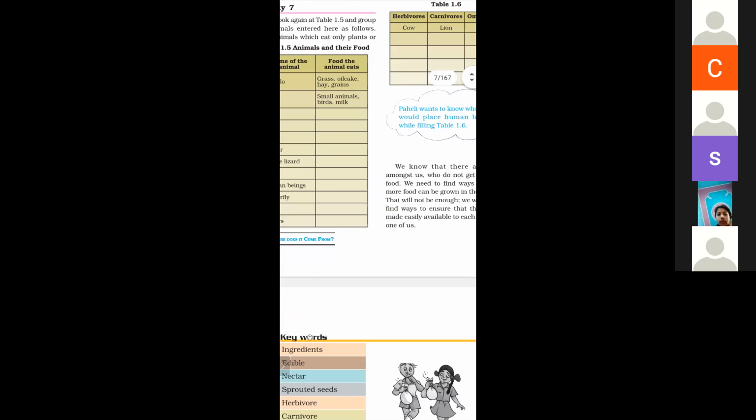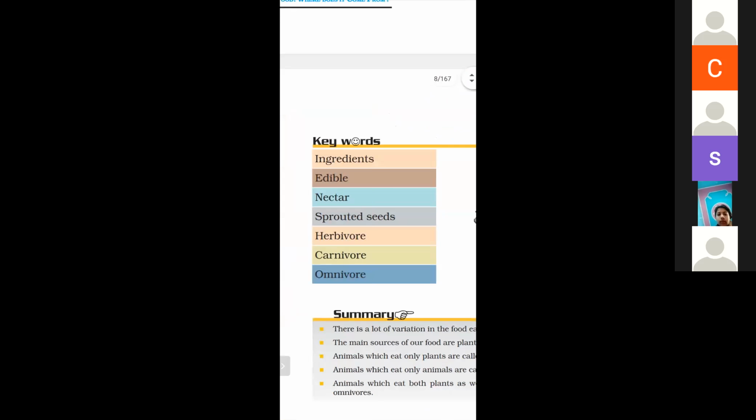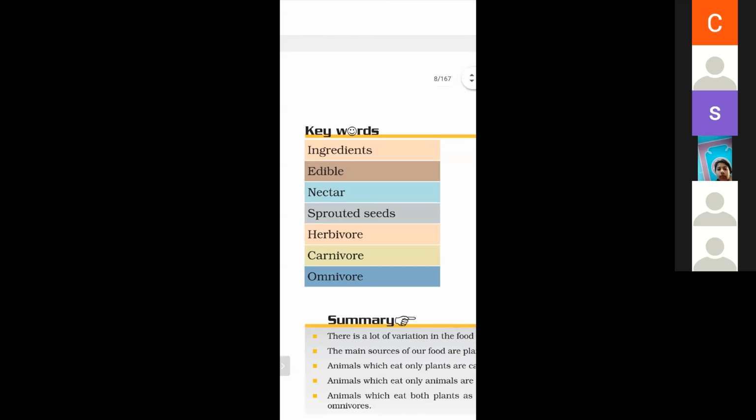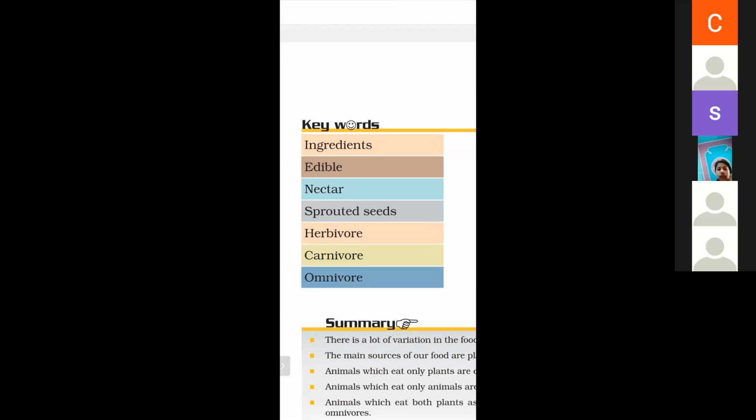So there are keywords. First is ingredients. Material used to make a particular dish are called ingredients. And what are edible? The eatable parts of a plant are called edible. And what is nectar? Sweet juice obtained from flowers is called nectar. And what are sprouted seeds? A white structure on seeds are called sprouted seeds.